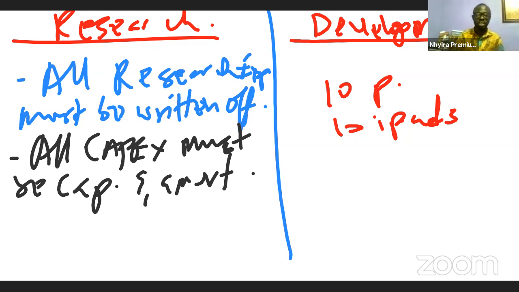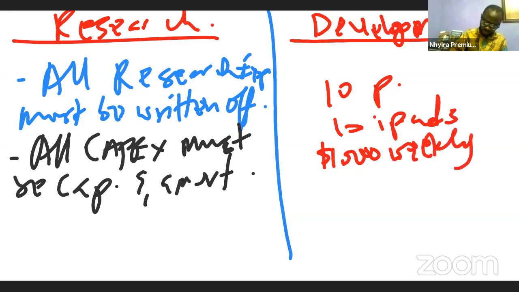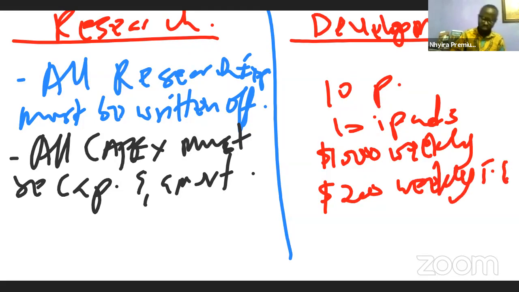They are going to do the research for 2 months and we pay them a weekly allowance of say $1,000 for the 10 people. In addition to that, we give them $200 every week as their TNT. So at the end of the day, the total cost we are going to be incurring for the 2 months is going to be research expenses.